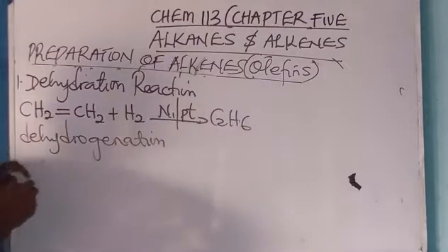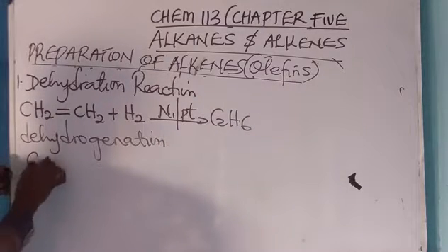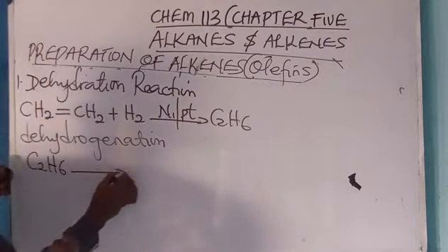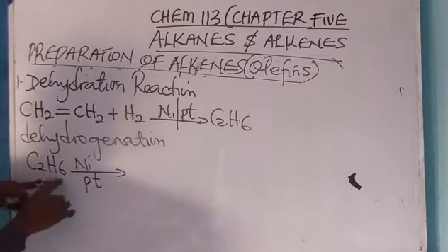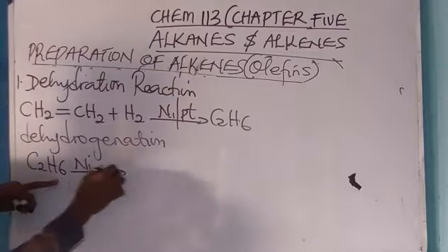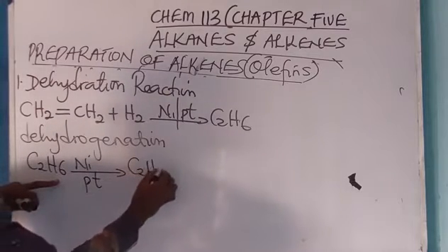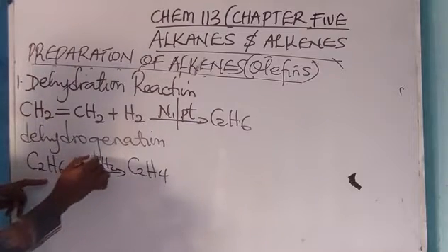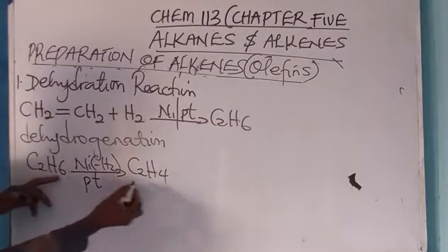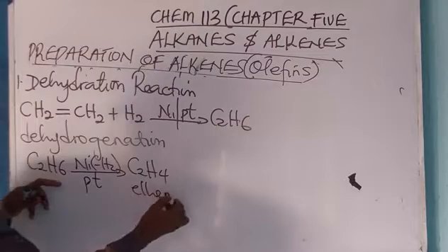So I'll bring C2H6 and remove two hydrogen atoms from here. It becomes C2H4, that is minus H2. I've taken H2 from here, so I'm left with ethene.